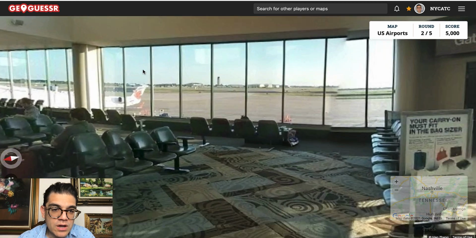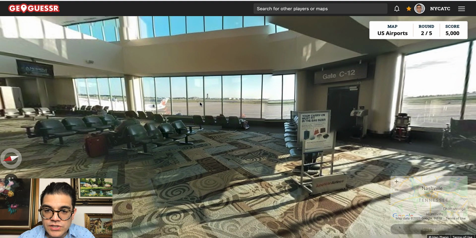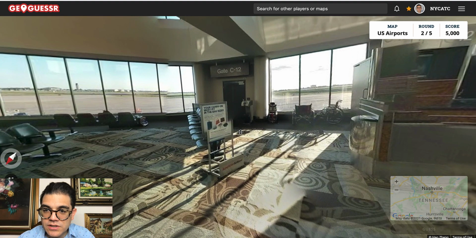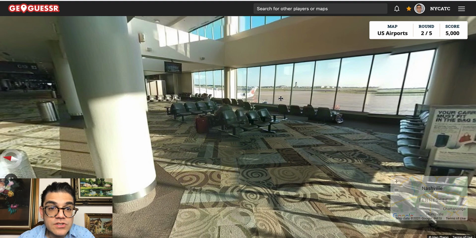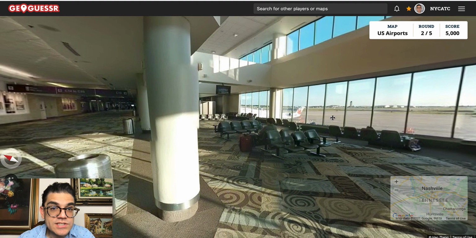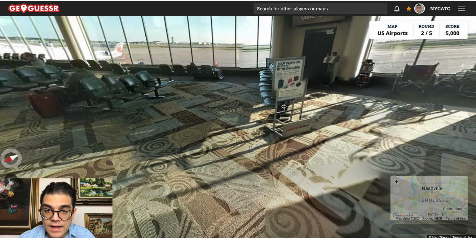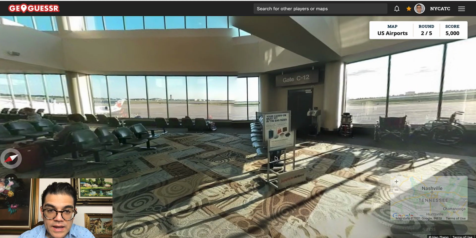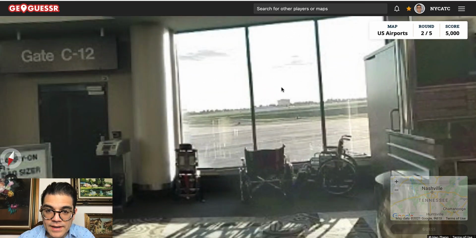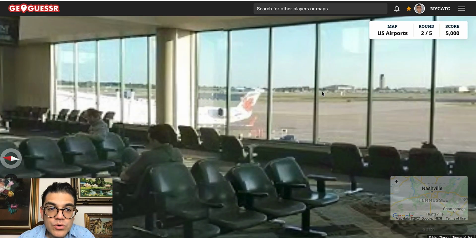And I could be wrong for Air Canada, flying a regional jet on a shorter distance. It could be a longer flight. They do have decent range on some of these, so it doesn't necessarily have to be next to Canada at all. The carpeting really doesn't give it away. It is a very wide open area outside. There is probably a lot of room at this airport.